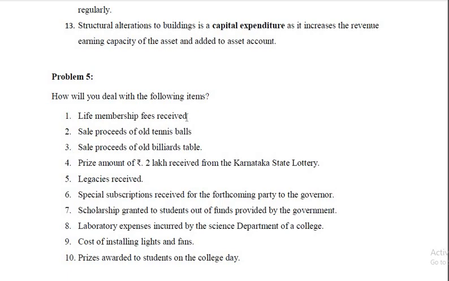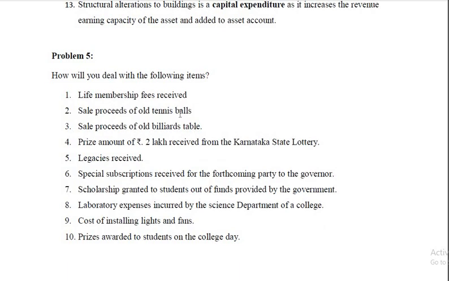So, capital receipts. Sale proceeds of old tennis balls. These are revenue in nature because tennis balls don't have a long life. Very often you have to purchase and sell, and therefore that is treated as a revenue receipt. So it is credited to the income and expenditure account. Sale proceeds of an old billiards table. This is a capital receipt because billiards tables have a long life.